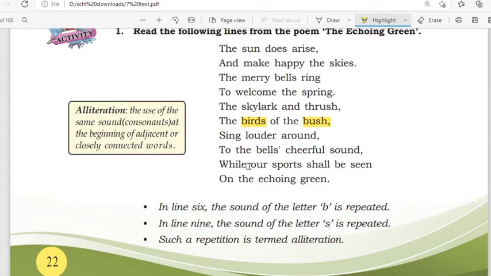And in the second last line, our sports shall be seen. Sports, then shall and seen. Here in these three words, the initial letter S, the beginning letter, is the same and is repeated. The letter S at the beginning of each word is the same and is repeated in this line. So we can say such repetition is termed as alliteration.